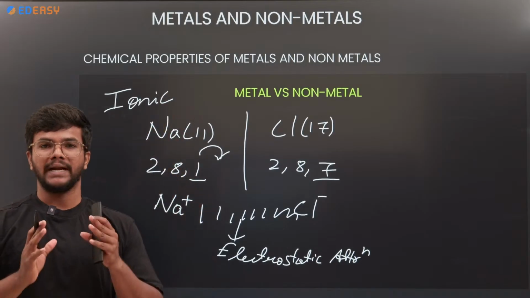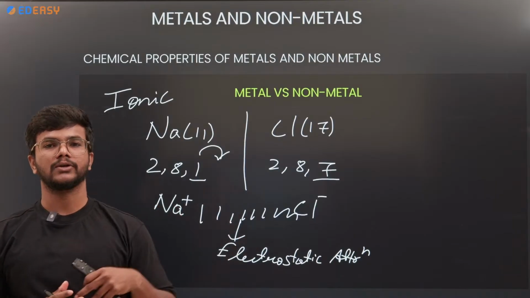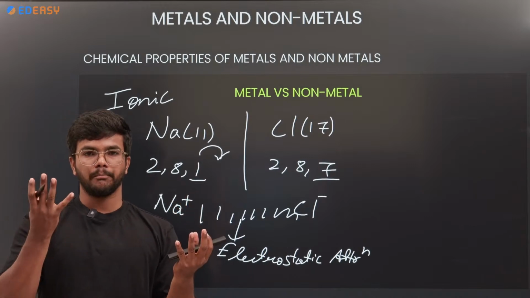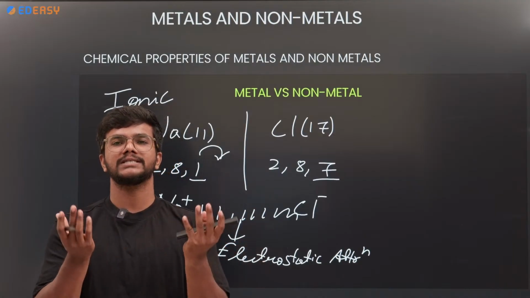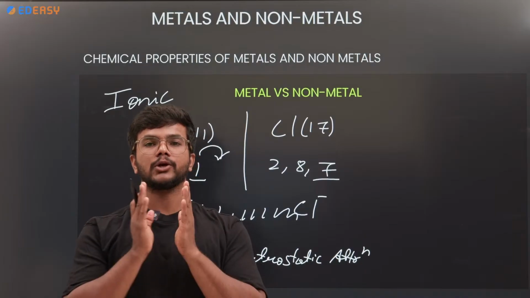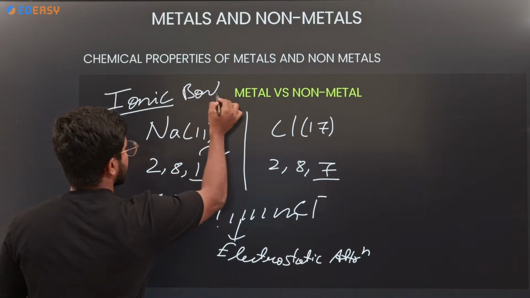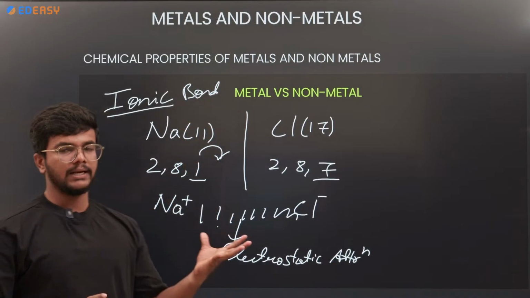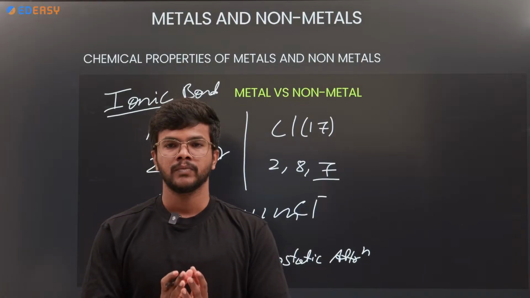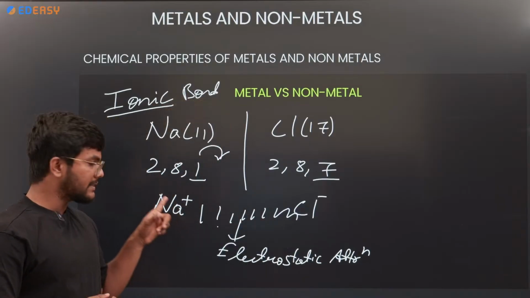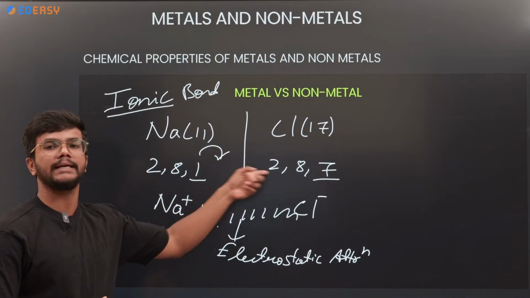Remember, the metal which donates the electron is called a cation, and the non-metal which accepts the electron is called an anion. Both the metal cation and non-metal anion are held together with electrostatic attraction. That attraction is also termed the ionic bond, which is a very strong bond. When a metal reacts with a non-metal, it gives an ionic compound which is very stable in nature. In the ionic bond, the electron is completely donated from the metal to the non-metal.